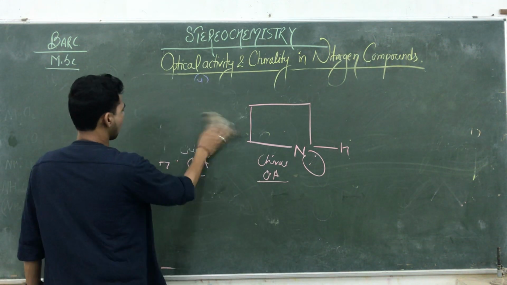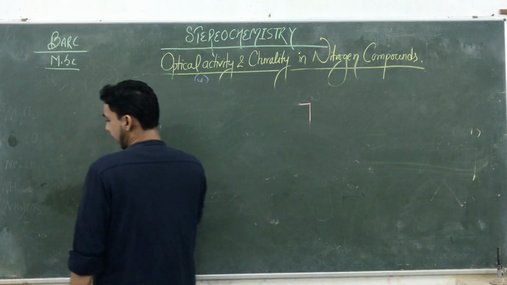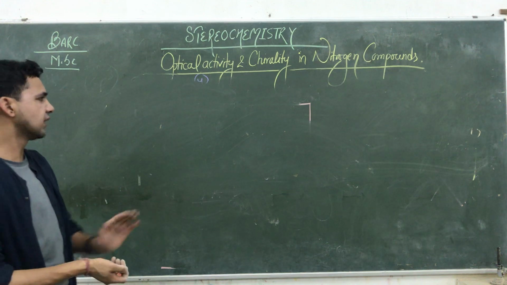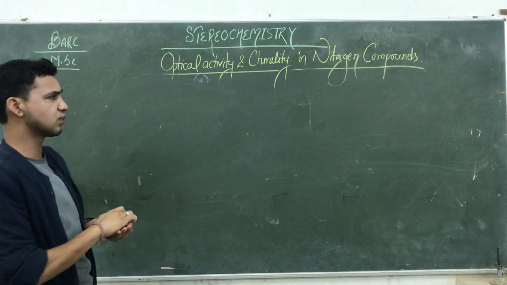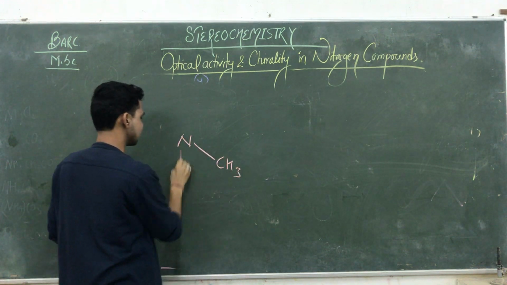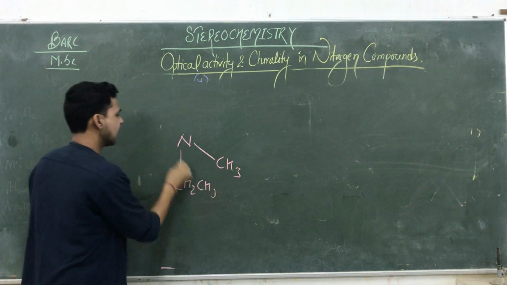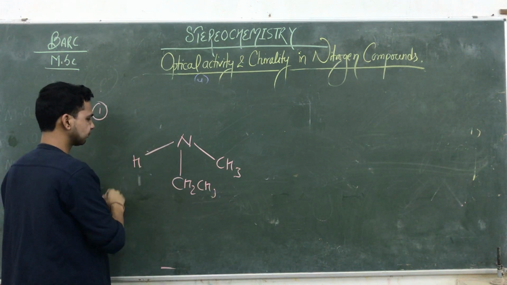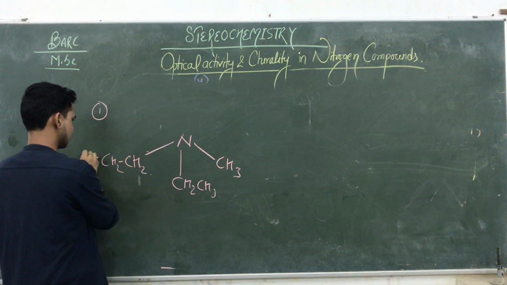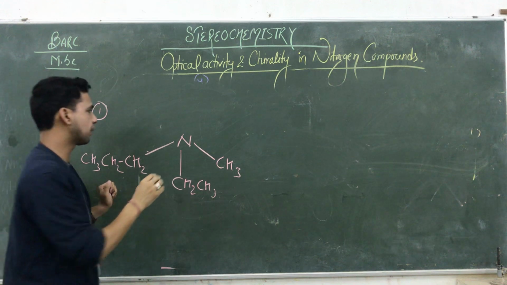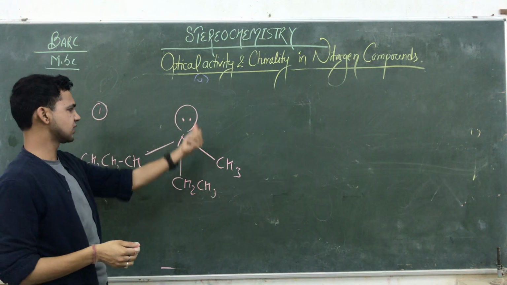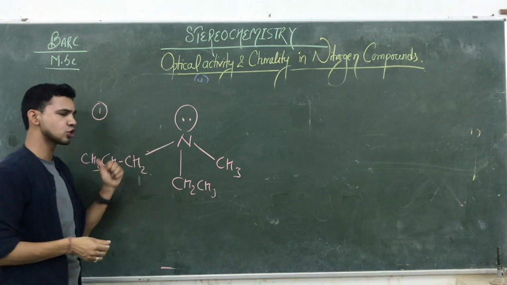See, in case of the quaternary salt of nitrogen, ये तो पहला रीजन था जिससे हम नाइट्रोजन की ऑप्टिकल एक्टिविटी को प्रिजर्व कर सकते हैं और उसको मेंटेन कर सकते हैं. The next one is a quaternary salt. Just I am giving you another example of the quaternary salt, that is CH3, that is CH2, CH3, and that one is suppose H. Suppose not H, that is CH2, CH2 and CH3. Okay, so this is a tertiary amine. So such kind of amine is optically inactive because flipping is here.